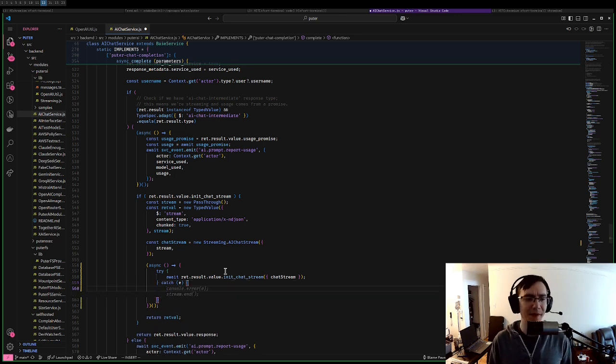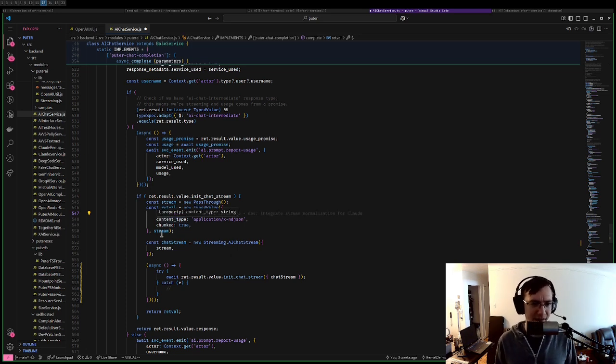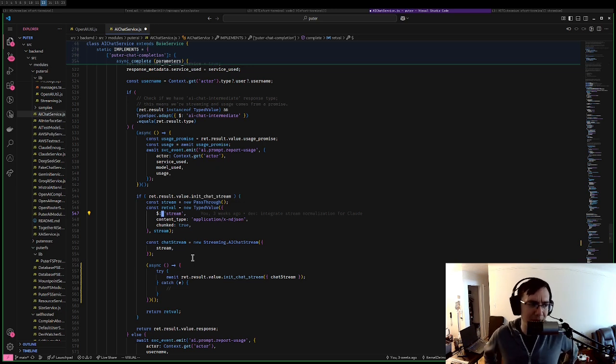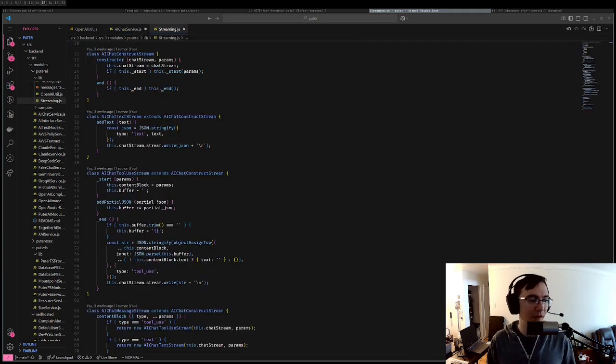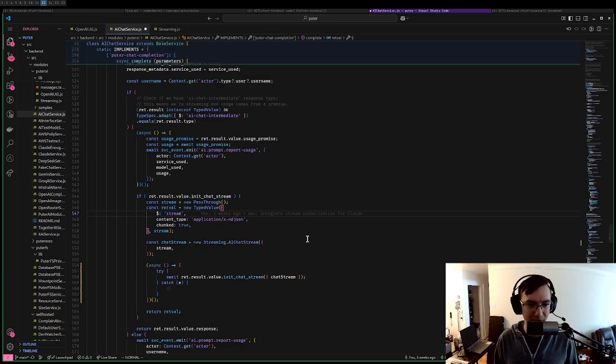So now, with this error, we want this to go on the stream. We want to be able to send the client a piece of information saying, hey, this error occurred. And I think because the stream is a pass through, I can just put a value on the stream. It looks like with this stream object we just call .write followed by JSON and the newline delimiter. So I should be able to do this.